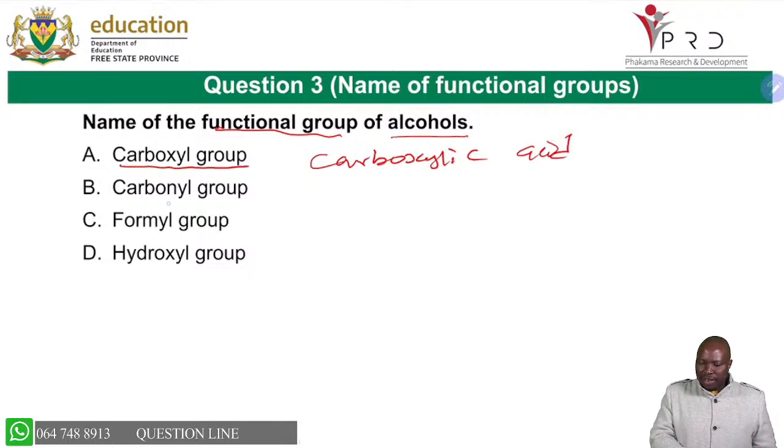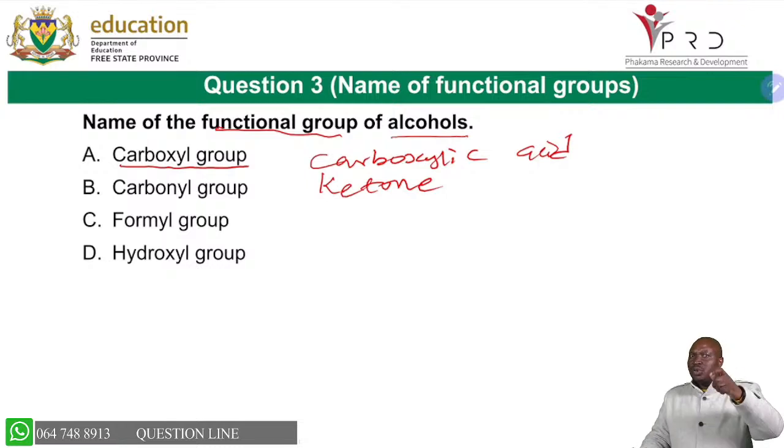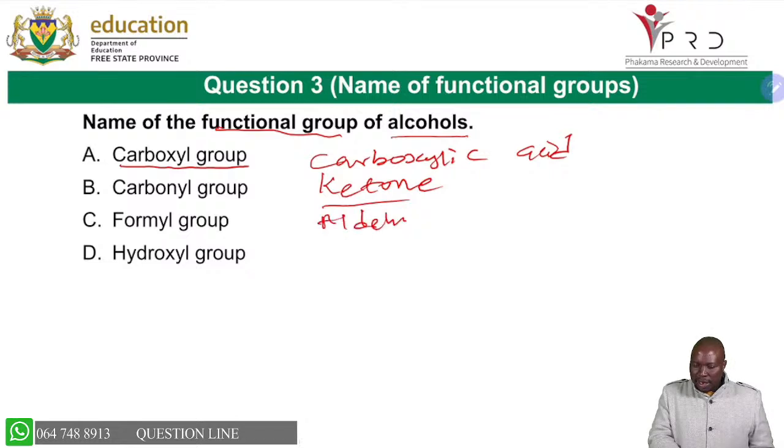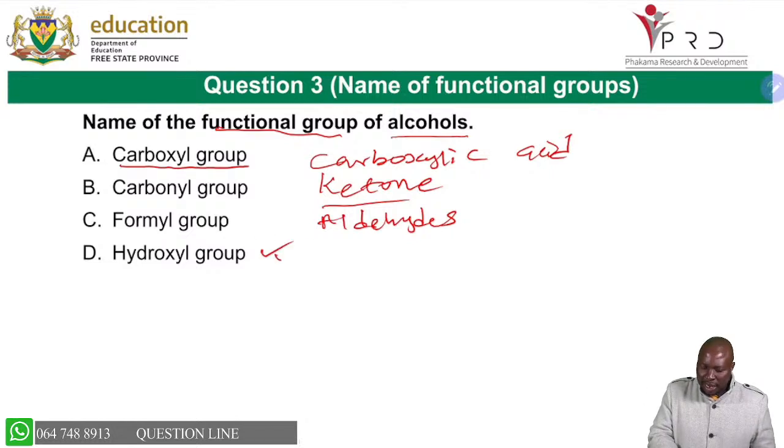And then you have the carbonyl group. Carbonyl group is for ketones. So you got to know for each of these. I'm happy because this slide is teaching you the names of the functional groups so that you don't forget these names. Carbonyl is for ketones, and formyl group is for aldehydes. You're only left with hydroxyl group, which is for alcohol. So you know that your answer is D.